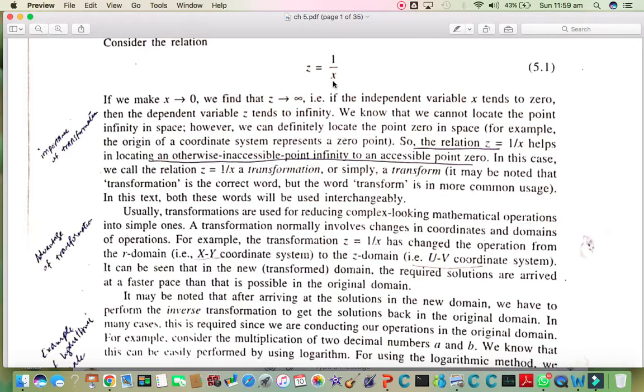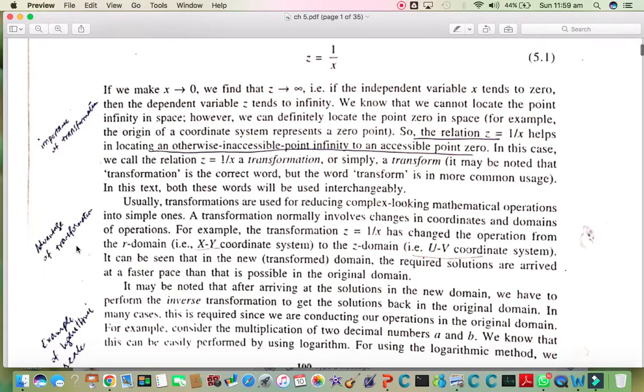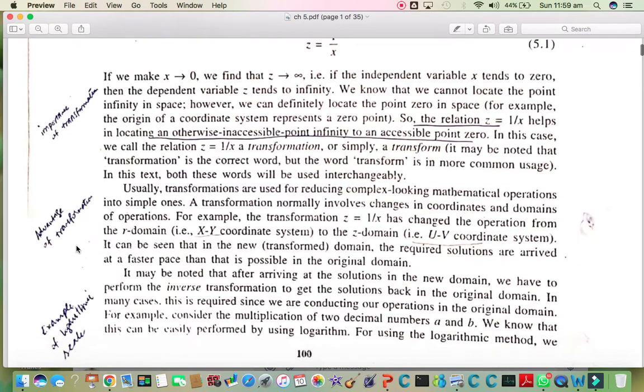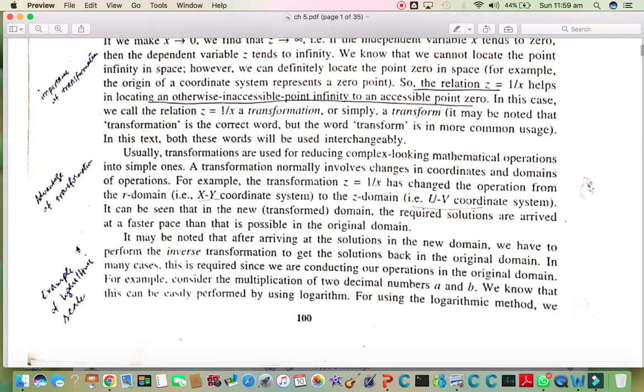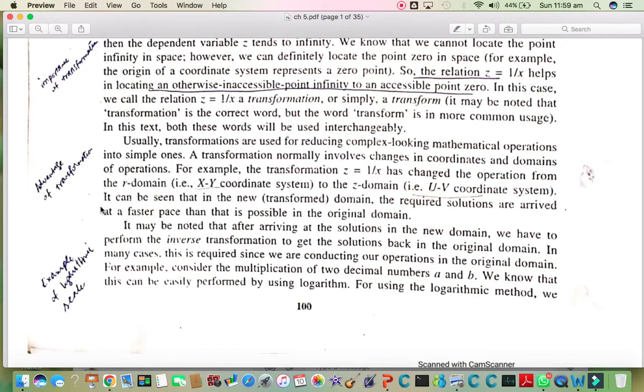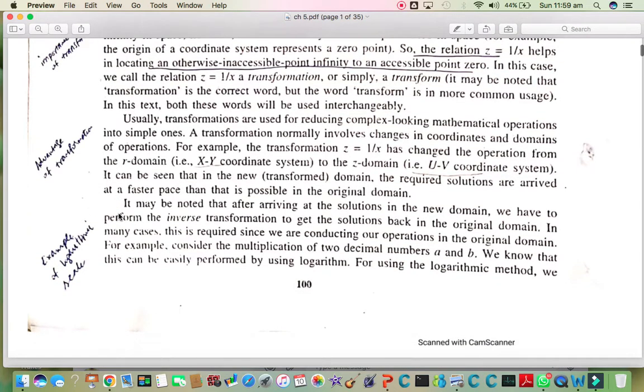earlier stage. So whenever we have a problem in the z system, we transform that into the x system and do the solution of that problem at a faster rate, and once the solution arrives, we inverse transform it back into the z system to get the answer. So this is an advantage of any transformation, by which we can transform any complex problem into an easier problem, get its solution, and then inverse transform back into the original coordinate system.